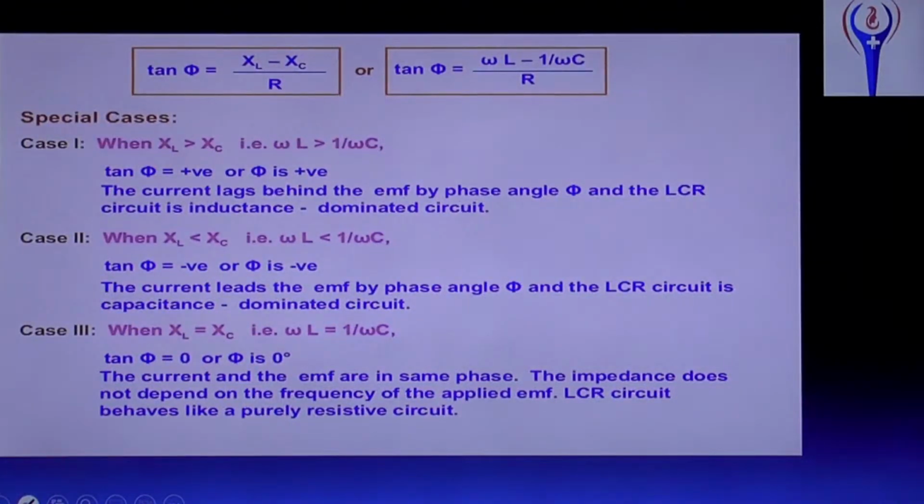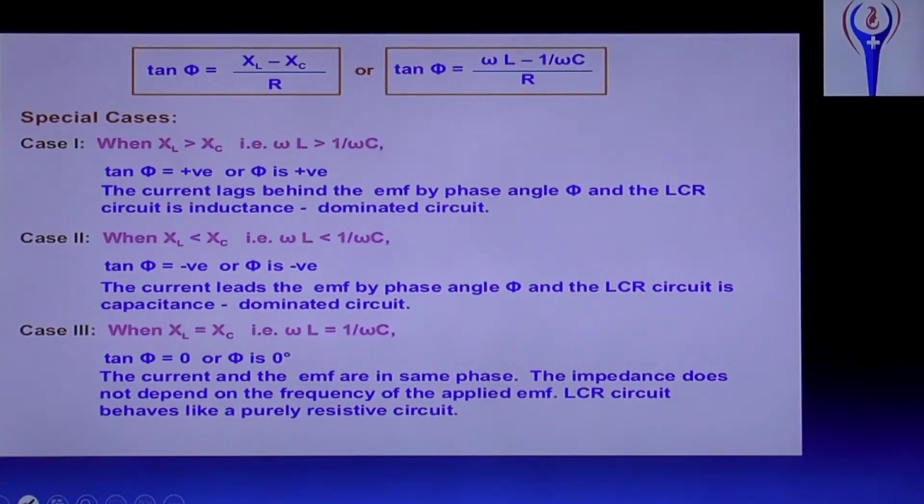And as we discussed already, tan phi equal to (XL minus XC) by R, or (omega L minus 1 by omega C) by R. Special case: when XL is greater than XC, then omega L is greater than 1 by omega C, tan phi is positive or phi is positive.